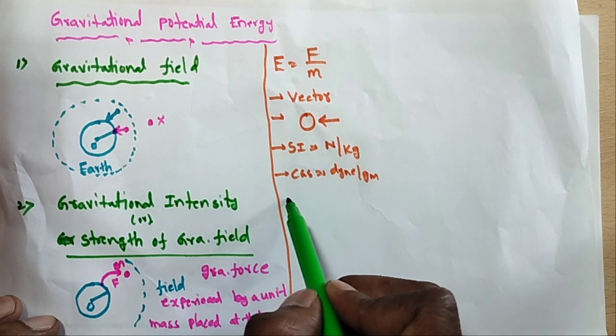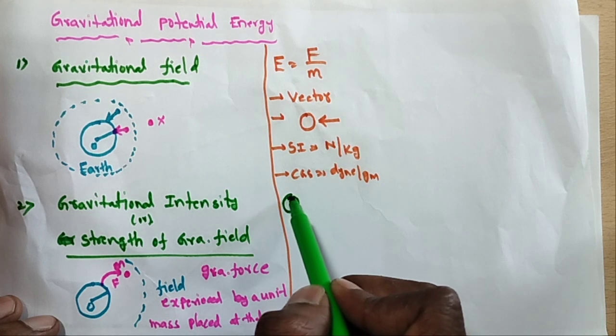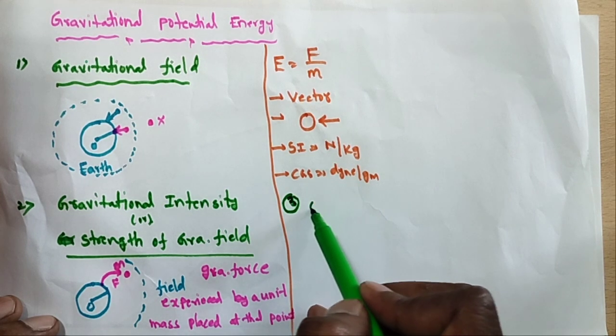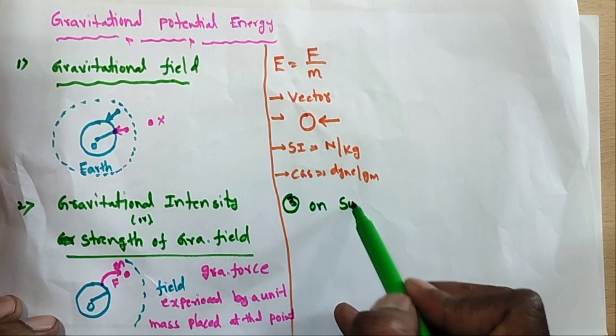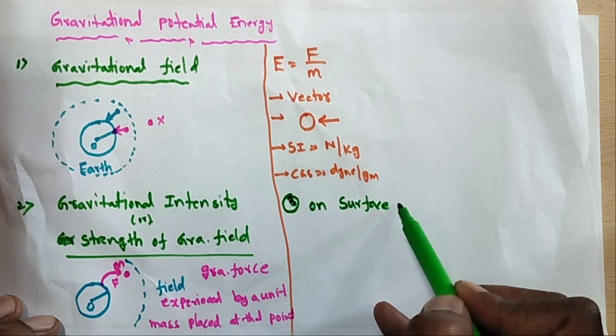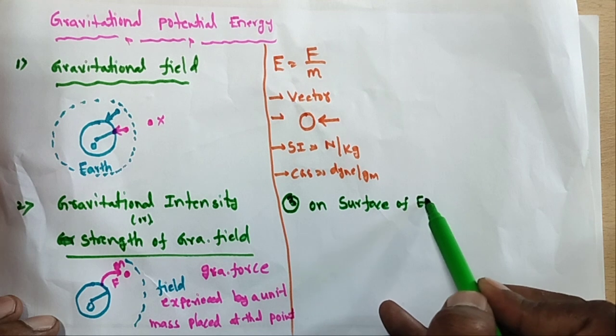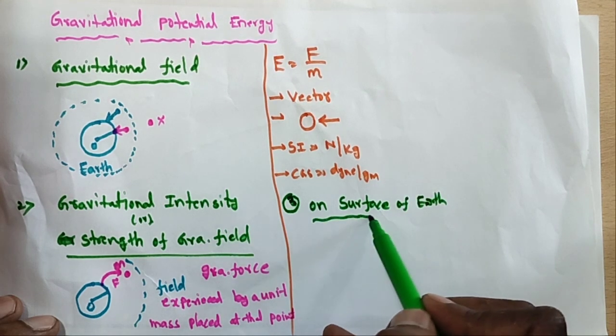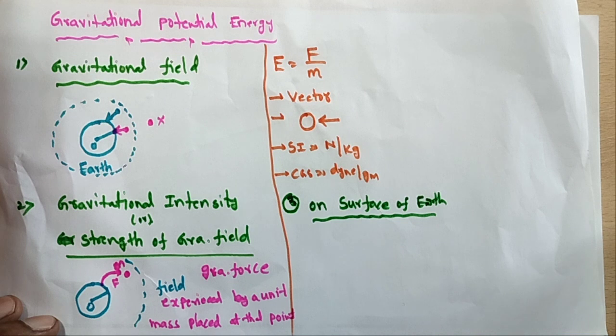Here I am taking the third one, gravitational intensity on the surface of the Earth. Let us take the Earth.